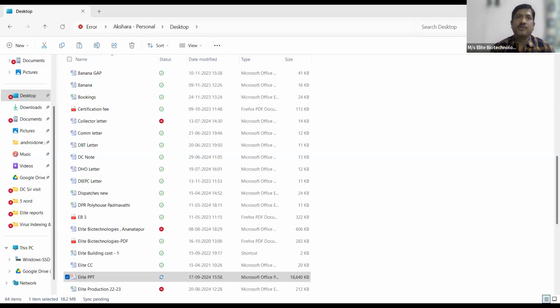As of now, we are importing cultures from Ginosar, Israel. There they are maintaining a very good mother block, which I have personally visited. They have around 70 acres of mother block, where they screen these mother plants for around 7 to 12 generations. I mean, like ratoon crops, they select those mother plants, initiate them, develop them into cultures, and we get those cultures from there and multiply them in our lab.